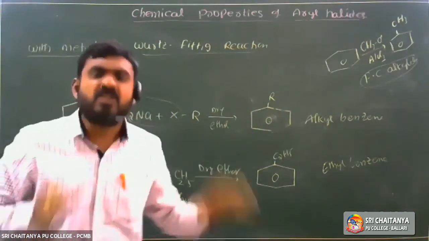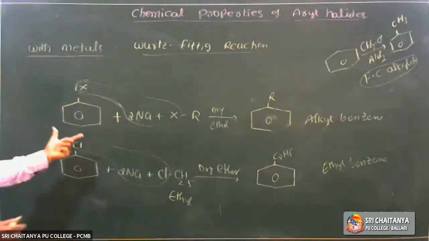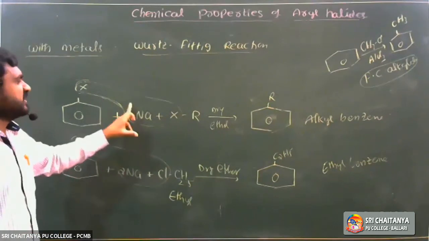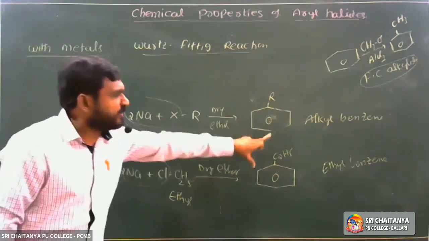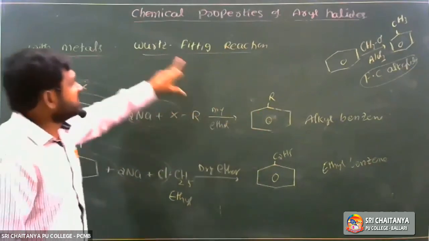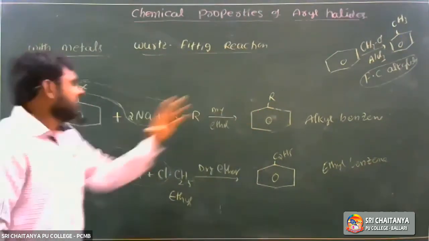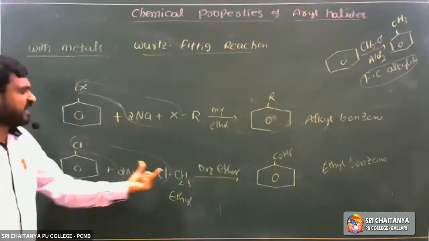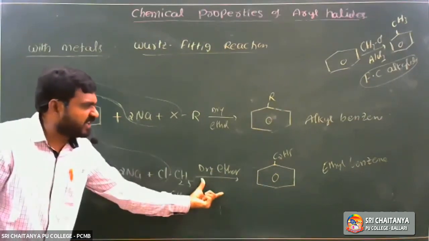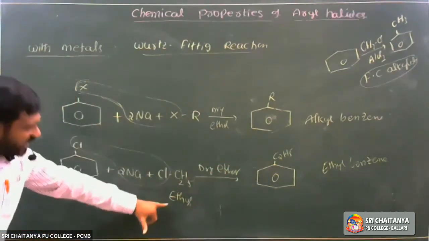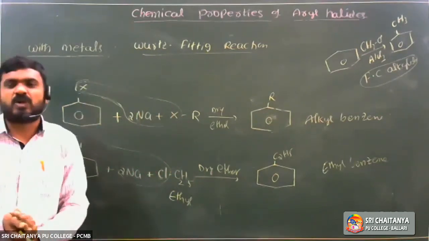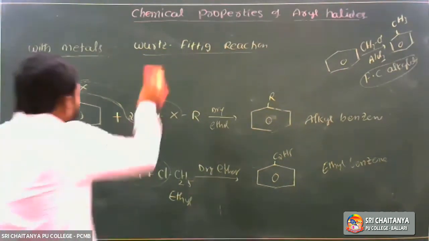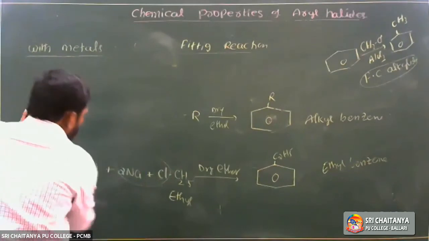Okay. What is the Wurtz-Fittig reaction? It is a direct question in the public exam. Haloarenes react with alkyl halides and sodium metal in presence of dry ether, and alkyl benzene is formed. This reaction is called the Wurtz-Fittig reaction. Next, we'll take a specific example. Chlorobenzene is treated with sodium metal and ethyl chloride in the presence of dry ether, so ethyl benzene is formed. If you take methyl chloride, methyl benzene is formed. This is the Wurtz-Fittig reaction.